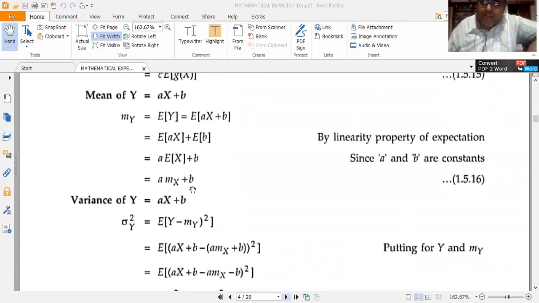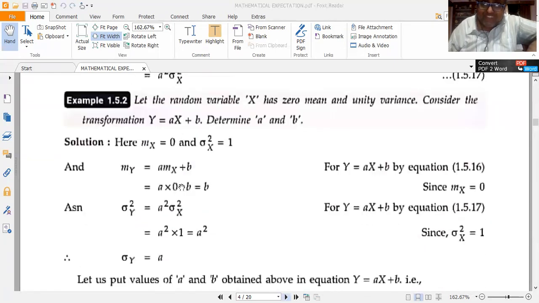Use the formula for the mean first. My is equal to a mx plus b. He has given that the mean is equal to 0. Since by data mx is equal to 0, I write my is equal to a into 0 plus b, or my is equal to b, because a into 0 is 0 only. So my is equal to b I get.